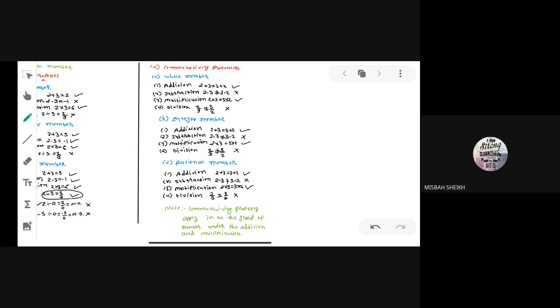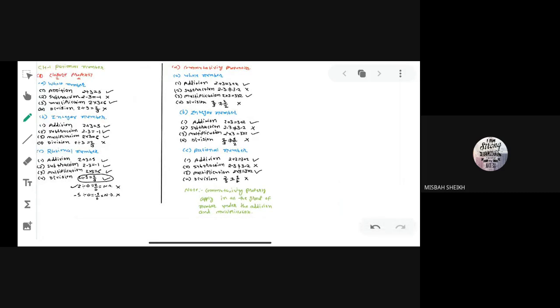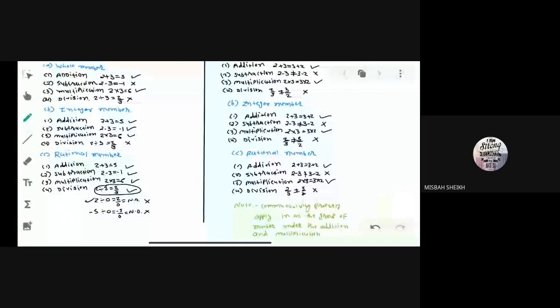Under these three groups, whole numbers, integer numbers, rational numbers, under addition and multiplication, they are commutative. Under subtraction and division, it is not commutative. Clear to all of you about the commutativity property? Yes or no? Yes, sir.